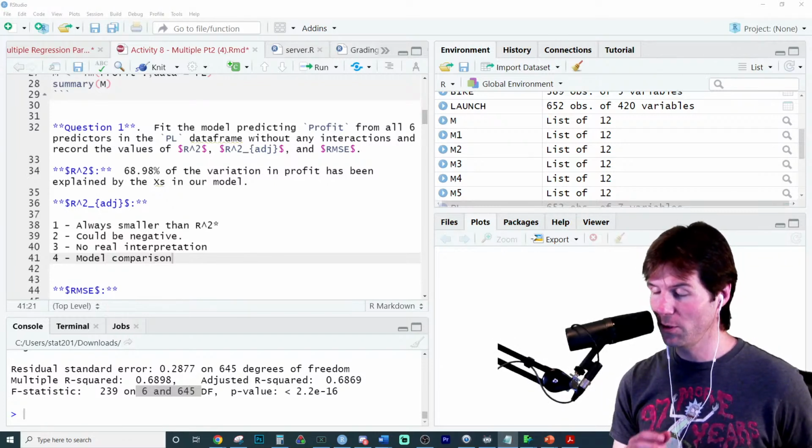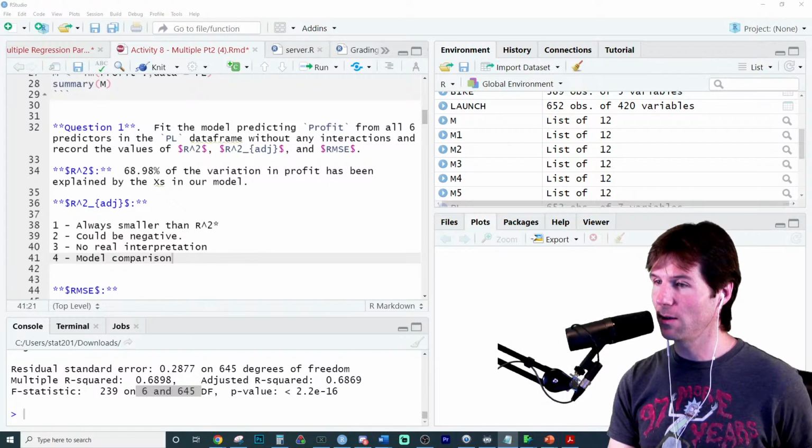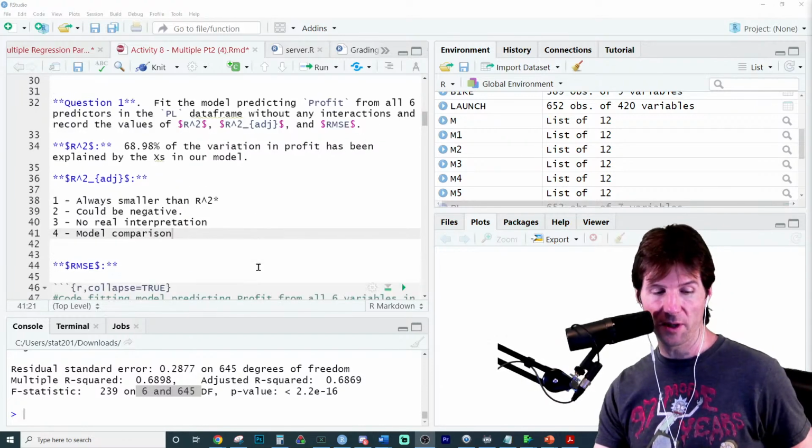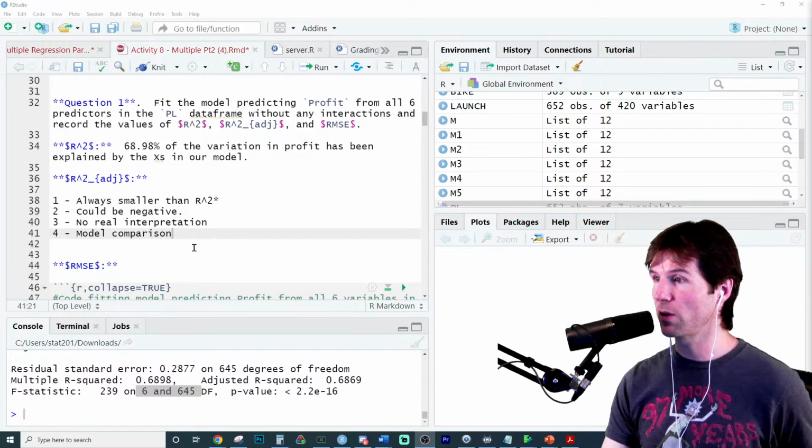Good practice, and I do mean this. A lot of the remainder of this course is repetition. You will see a lot of these same concepts, so we really practice the same ideas. We've already talked a lot about R squared adjusted, and RMSE.